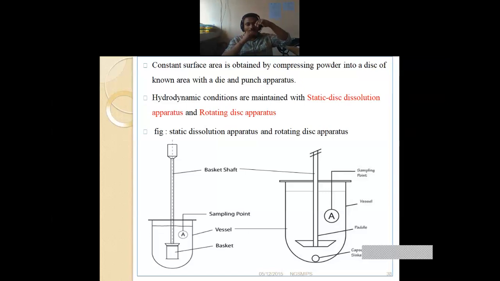First one is the die, another one is the tablet punch. Okay, so there are two punches there. One is the upper punch and another is the lower punch. We have to put the granules in between the die.